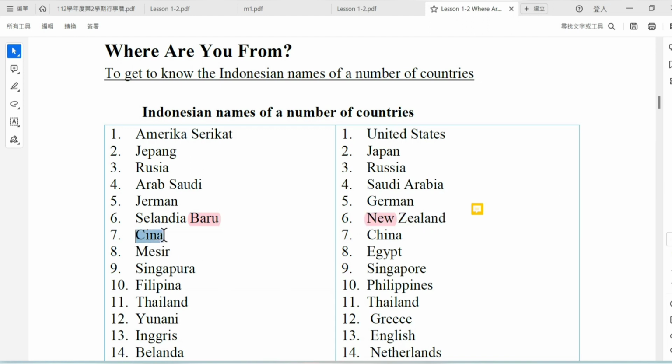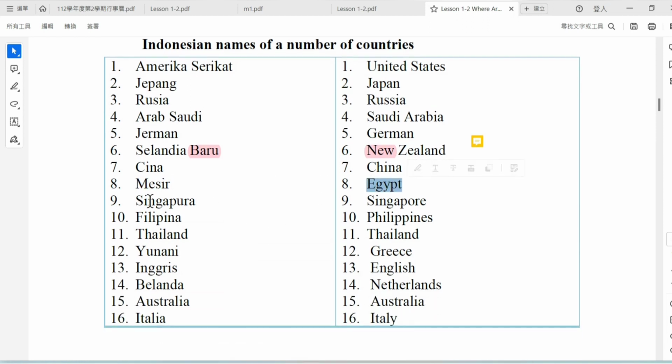China is very similar to English, so it is easy for the student to understand. Mesir, Egypt, is slightly different, so the student has to remember it. Singapore is also very similar, only the sound is different. Singapore in English. Filipina, the sound is very similar, so it is easy for the student to